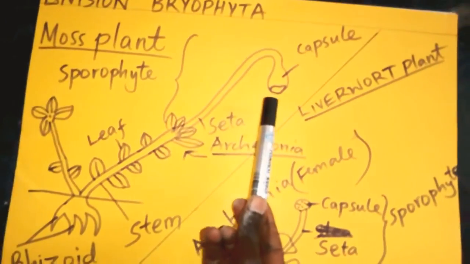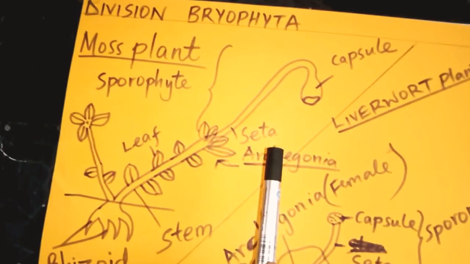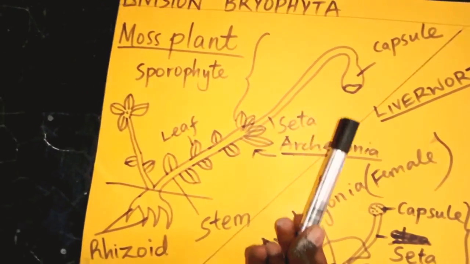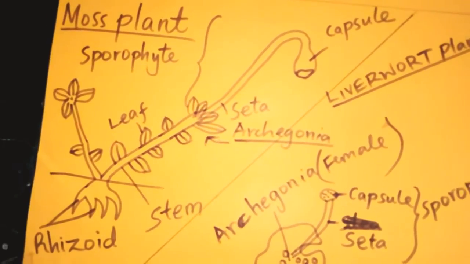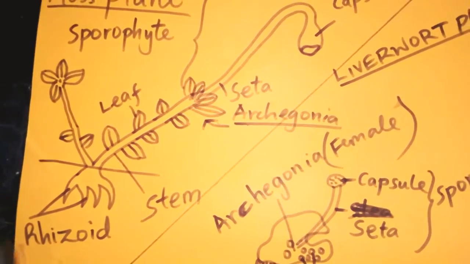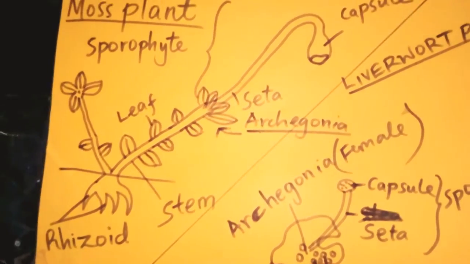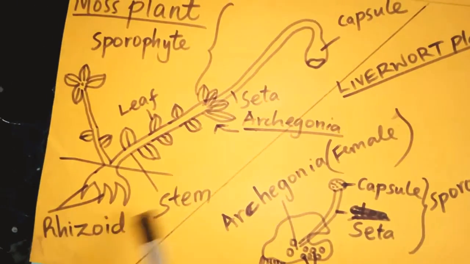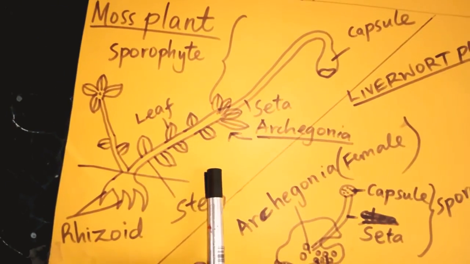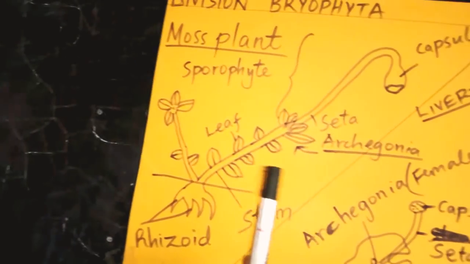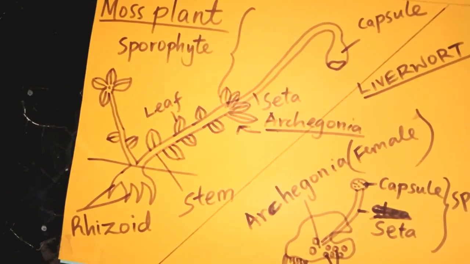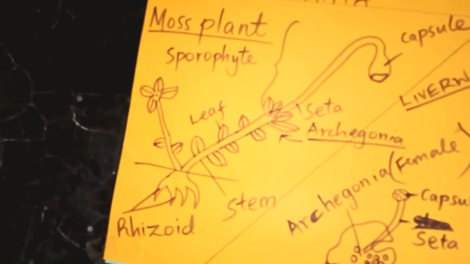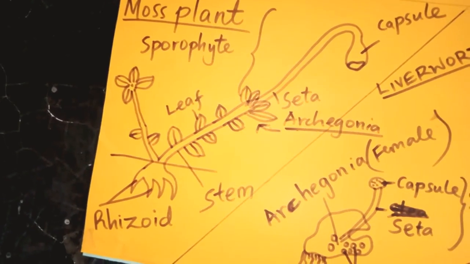When that spore drops down onto a wet ground with enough nutrients, it will germinate, hence forming another moss plant, and that cycle will continue like that. And that process is referred to as sporulation because it is by means of